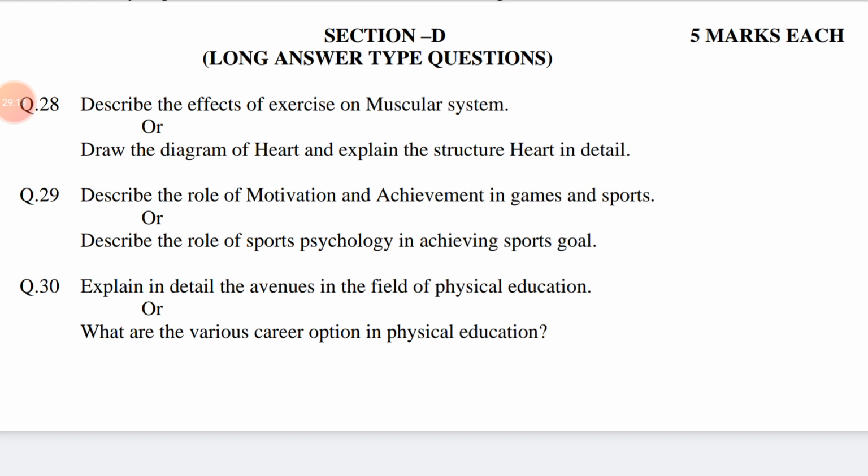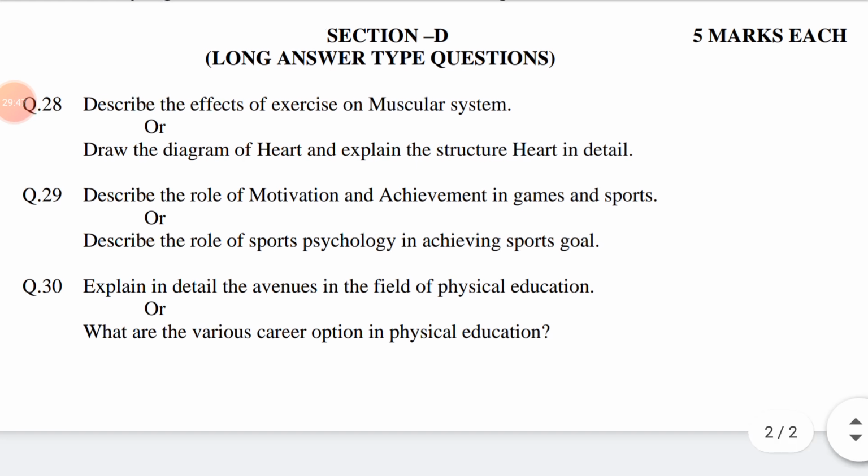Draw the diagram of heart and explain the structure of heart in detail. Diagram means showing the appearance. Heart. Heart is a muscular organ about the size of a fist. Structure, form, object constructed from several parts. Detail, particular. This question is also related to chapter number 2, physiological aspects of physical education. The answer may be,